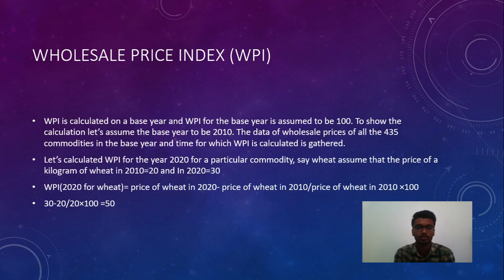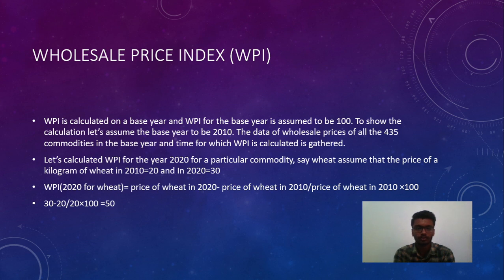WPI is calculated on a base year, and WPI for the base year is assumed to be 100. To show the calculation, let us assume the base year to be 2010. The data of the wholesale price of all the 435 commodities in the base year and the time for which WPI is calculated is gathered. Let's calculate WPI for the year 2020 for a particular commodity, say wheat.